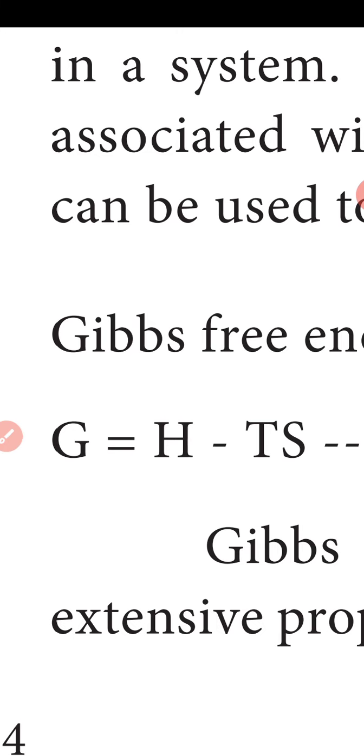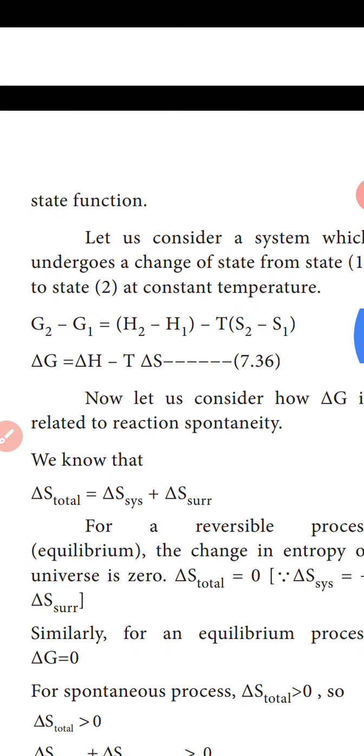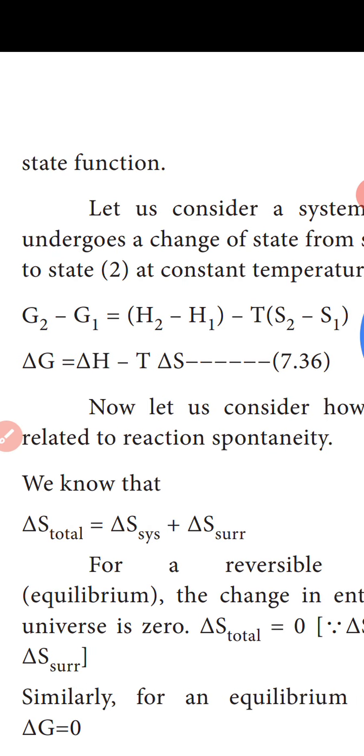Now the change in the Gibbs free energy at constant temperature, from state 1 to state 2, is G2 minus G1. G2 means the Gibbs free energy of the second state and G1 means that of the first state.